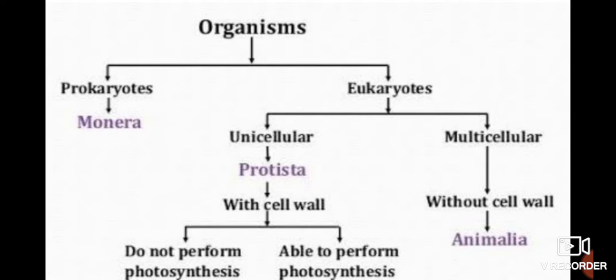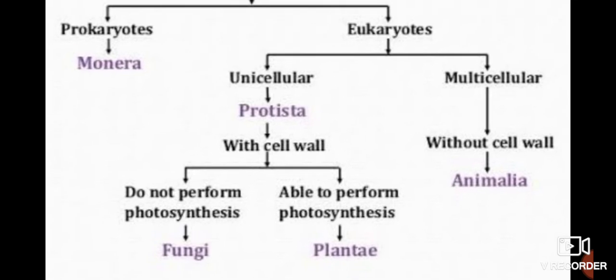Eukaryotes is again divided into two, unicellular and multicellular. Unicellular, you will be having the kingdom Protista. Multicellular without cell wall, that is Animalia. Multicellular with cell wall is again divided into whether they perform photosynthesis or they do not perform photosynthesis.